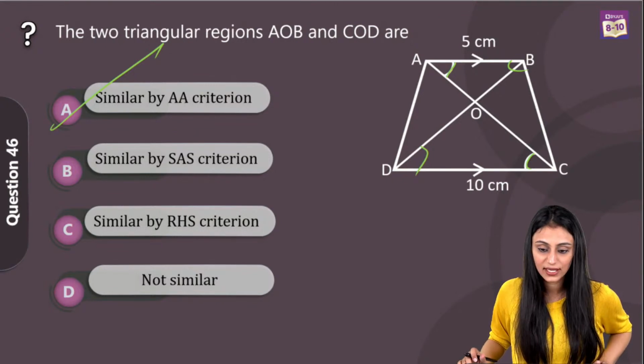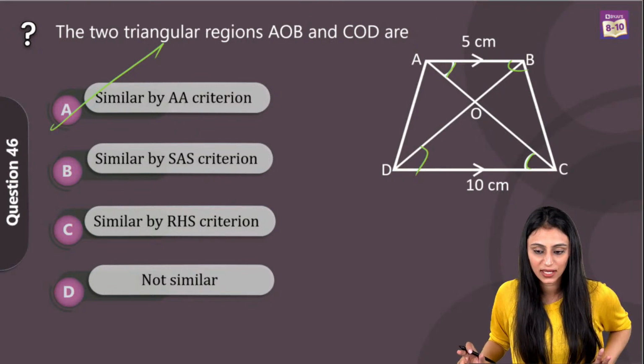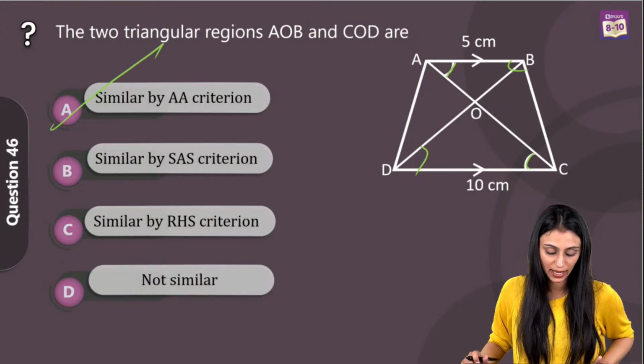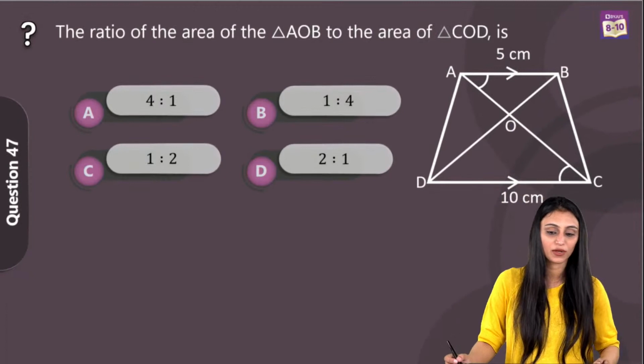Alright, so question 46, option A. Some are saying A, some are saying B. Agrima, Prerna, yes. Ayush Gupta, yes. It's option A, correct. Let's take a look at question number 47 now.